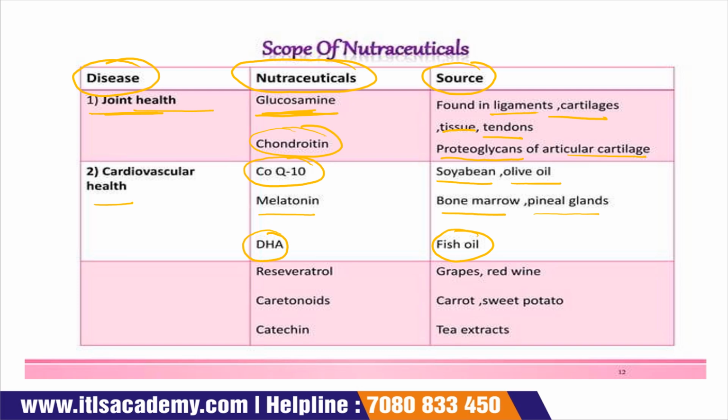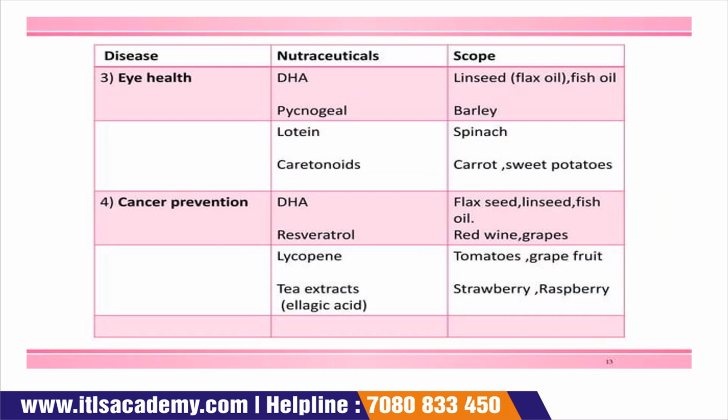Then resveratrol, and the sources of resveratrol are grapes and red wine. Then carotenoids, which are obtained from carrots and sweet potato. Catechin is obtained from tea extract. Now come to the next one.